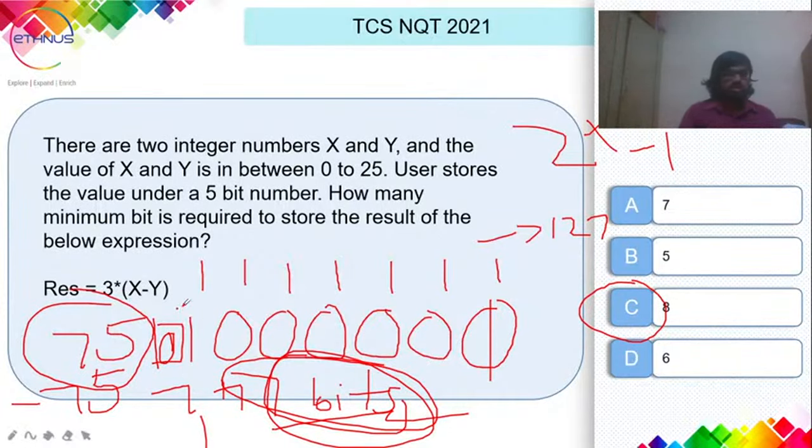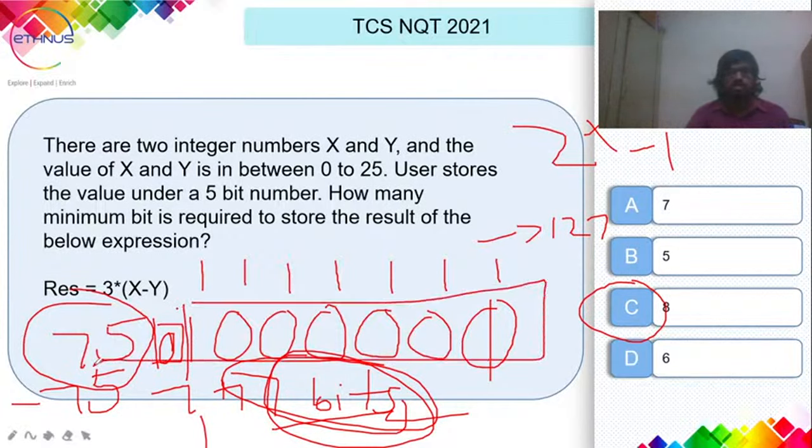Again, this binary system is a very important thing for you guys, so do know about these things. Do also know the powers of 2. That would be very handy: 2 power 1 is 2, 2 power 2 is 4, 2 power 3 is 8, and all those things. Okay, cool.